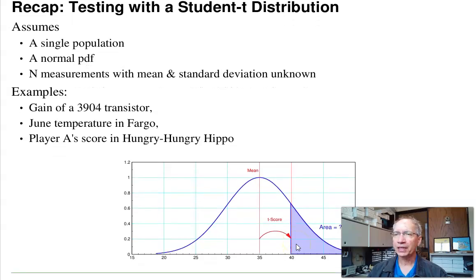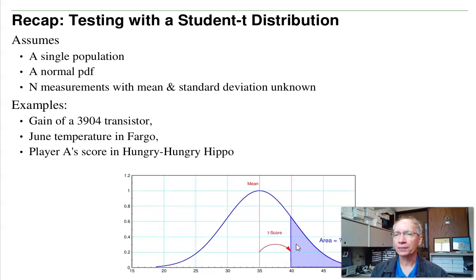If I don't know the mean and standard deviation, I can collect data. When I do that, I estimate the mean and standard deviation from my data, but now that's a t-test. That's a student t-distribution. What a student t-distribution assumes is, again, a single population. I assume the distribution is the normal PDF, but instead of knowing the mean and standard deviation, I estimate them from n measurements. For example, if I have a bunch of transistors like 3904s, I can take those transistors, measure the gain of a bunch of them, and from that find out what's the probability the gain's more than 100, what's the probability the gain's between 100 and 300.